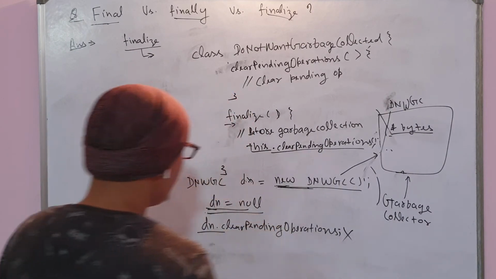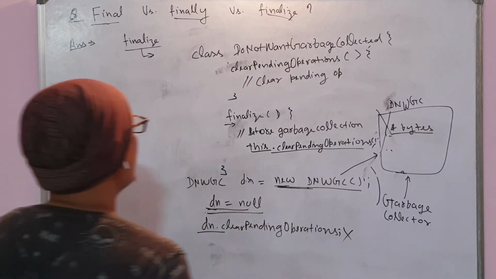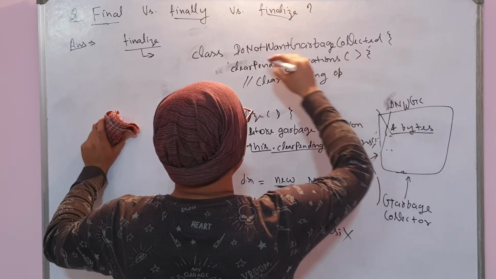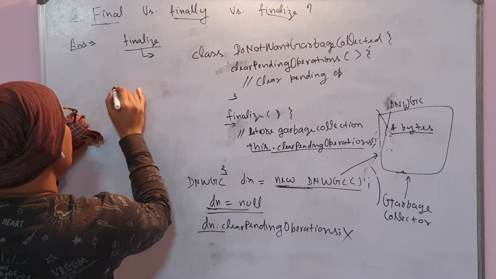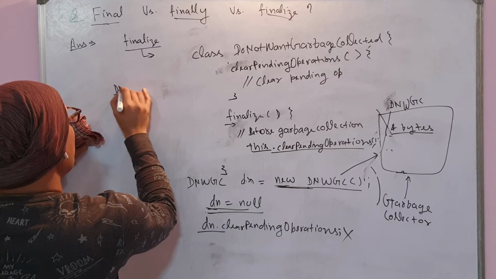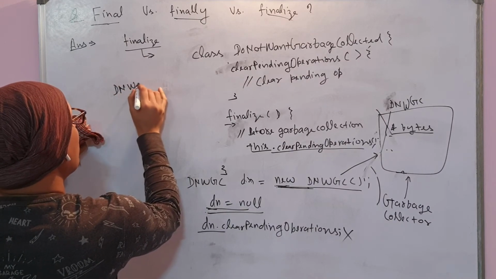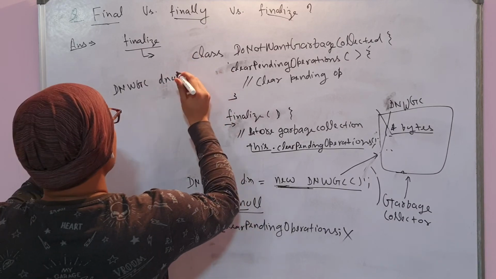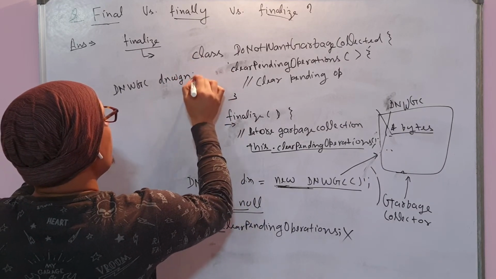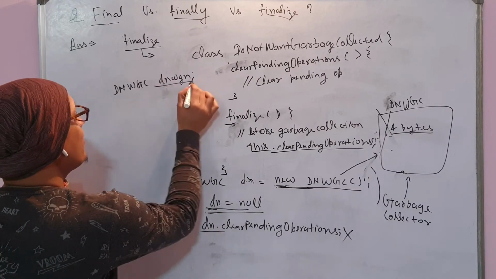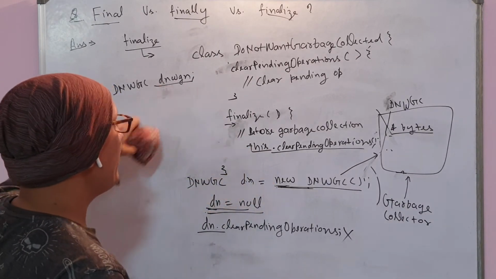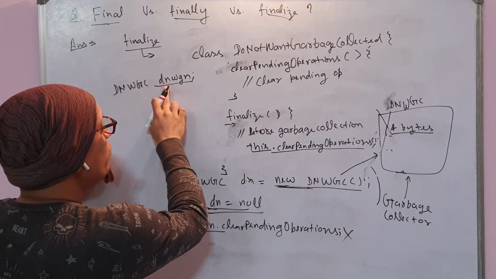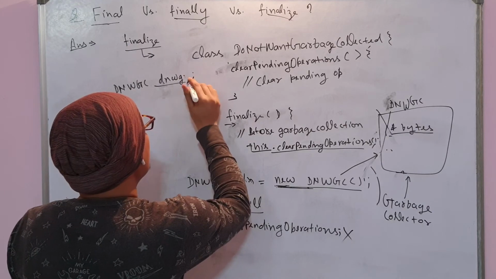If you have some reference in this class itself, something like do not want garbage collected DN, DNWGC, you can retain this object by getting referred by DNWGC.